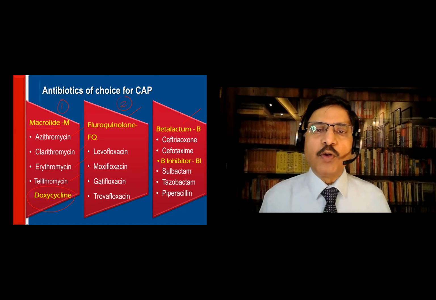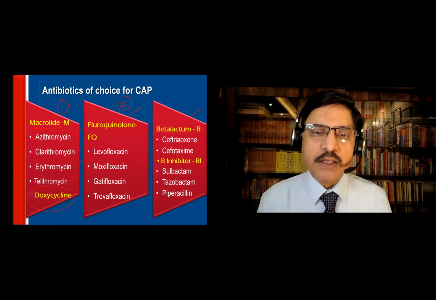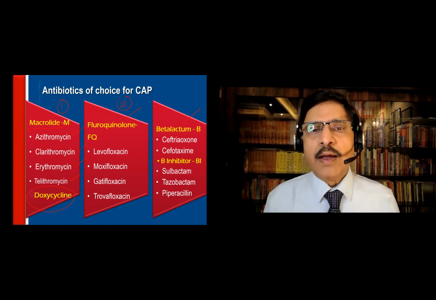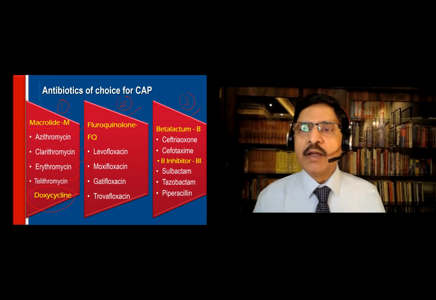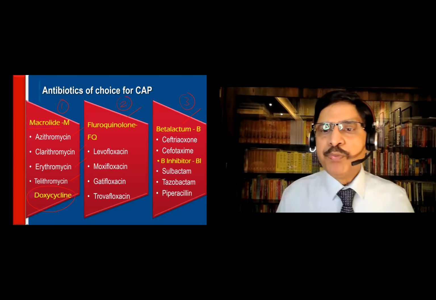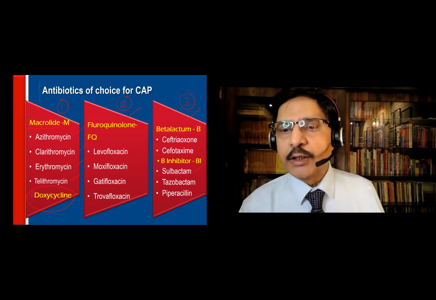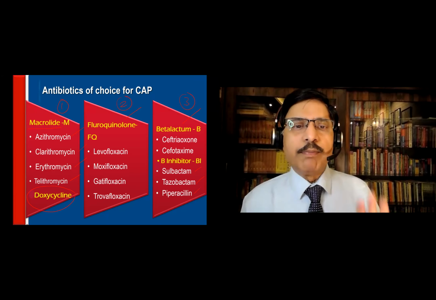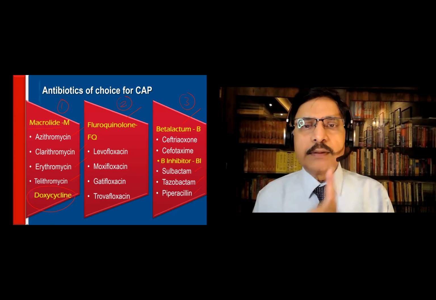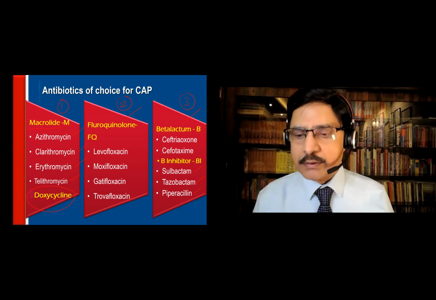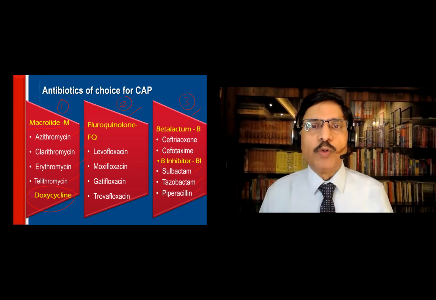Fluoroquinolones, respiratory fluoroquinolones: levofloxacin, moxifloxacin, gemifloxacin, and trovafloxacin are the respiratory fluoroquinolones. And you have the beta-lactam antibiotics: ceftriaxone, cefotaxime, and then beta-lactam inhibitor drugs like sulbactam, tazobactam, and piperacillin. So we have basically 3 groups of drugs: the macrolide group, the fluoroquinolone, and the beta-lactam type of antibiotics. What combinations do we use and when do we use them?